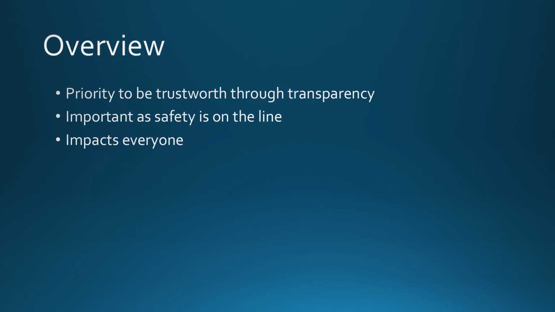Time for an overview. The priority of responsible AI is to be trustworthy through transparency. Transparency aids in developing robust testing regimens and predictable outcomes for the systems. The primary motivation is safety. Engineers designing mechanical systems are trusted to do so as safely as possible. A part of this process is the explainability of the mathematical calculations done to vet the product. AI should be no different.